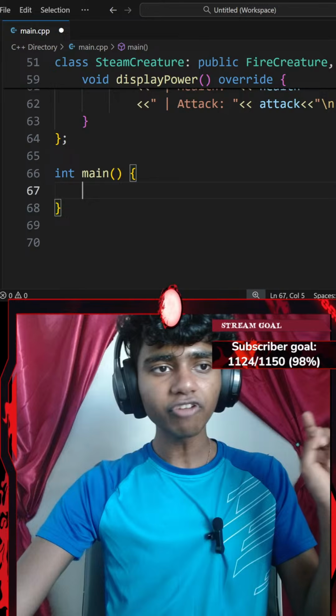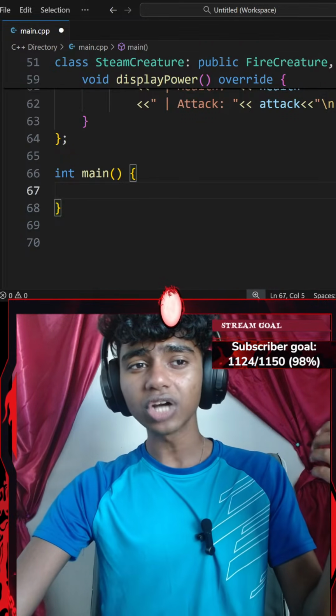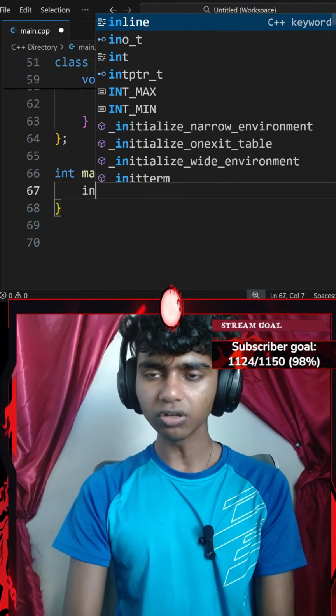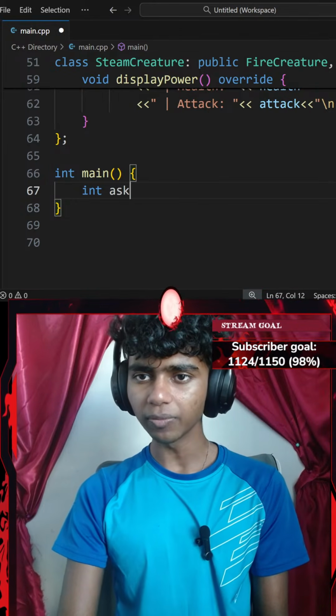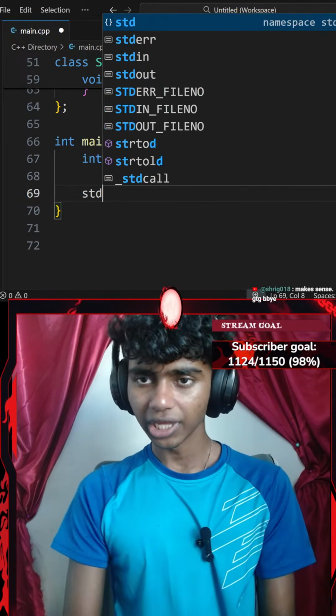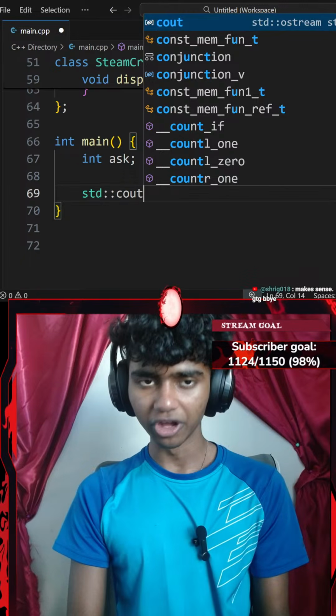Okay, that's it. Inside of my main function, I gotta ask the user how many creatures they want to create. So I'm gonna go ahead and create an integer variable called ask, ending with a semicolon. And then let's add a standard console output with an insertion operator.